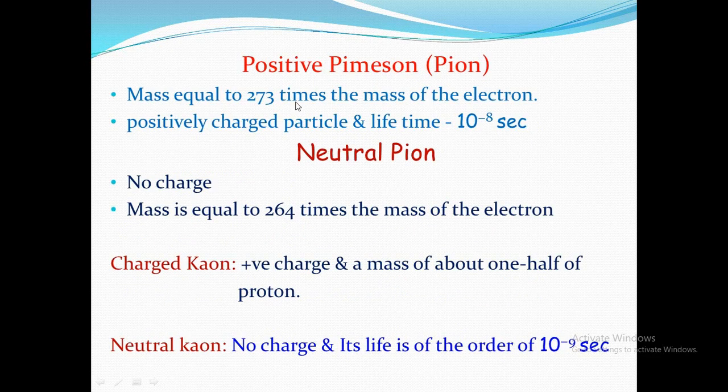Next, the positive pi meson or pion. Its mass is equal to 273 times the mass of an electron, it is a positively charged particle, and its lifetime is 10 to the minus 8 seconds.